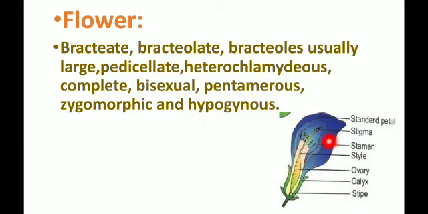Then next one is the complete flower. So heteroclematis means also both the male and female, so two portions are present, and that is a complete and also bisexual, pentamerous. So 5 petals and sepals, the number is 5. Zygomorphic, only one symmetry, and also hypogynous. Hypogynous means at the base of the ovary there is the presence of the sepals, petals, androecium and gynoecium. Okay, so that is the hypogynous, மேல்மட்ட சூலகப்பை.